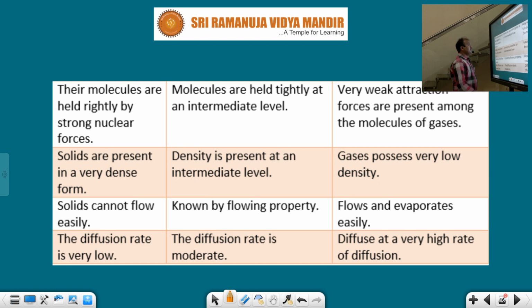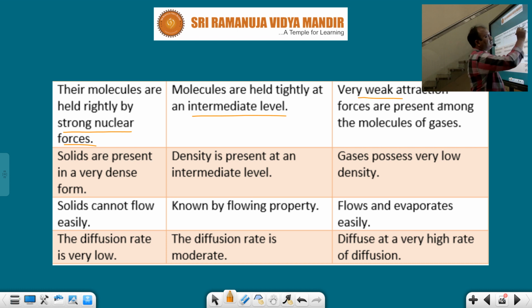After that, in solids, the molecules are held tightly by strong forces. You know very well, in solid molecules, strong attraction forces are present between them. When the strong attractions are present between the solid molecules, all the solid molecules come close together and are tightly bound. And in the case of liquids, what will happen, students? Molecules are held tightly at an intermediate level. Of course, here also molecules are tightly bound, but compared with solids, they are more loosely bound. That's why this is intermediate level.